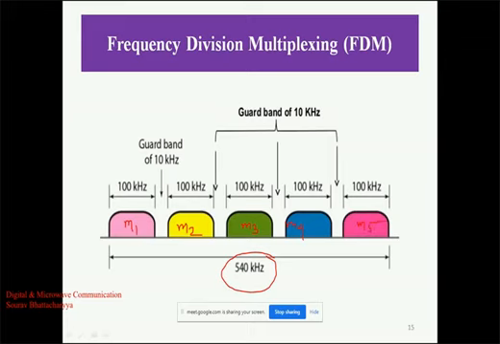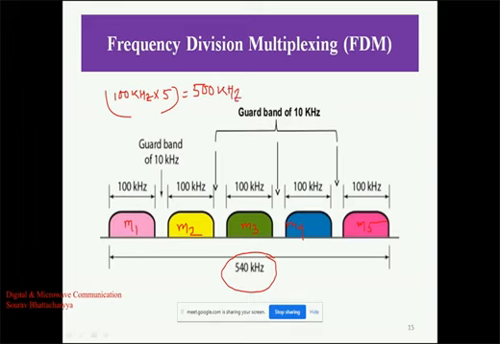These 5 users have the same frequency, that is 100 kilohertz. So if we multiply 100 kilohertz by 5 channels, it becomes 500 kilohertz.